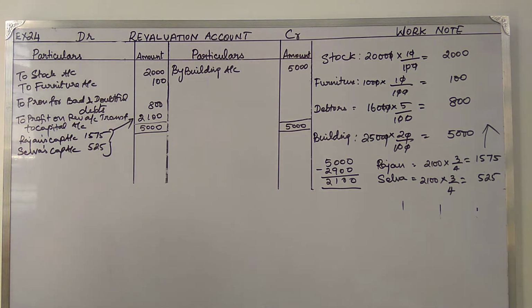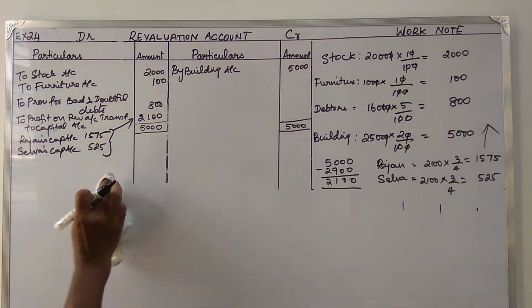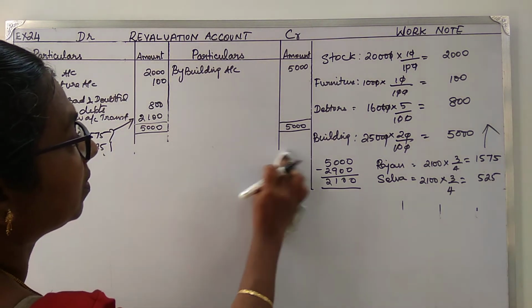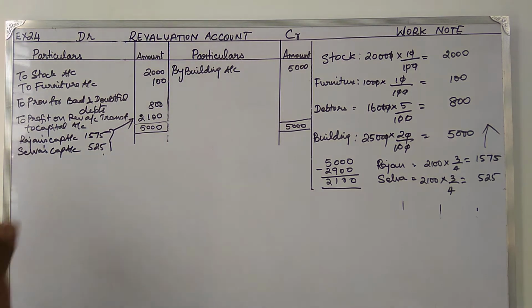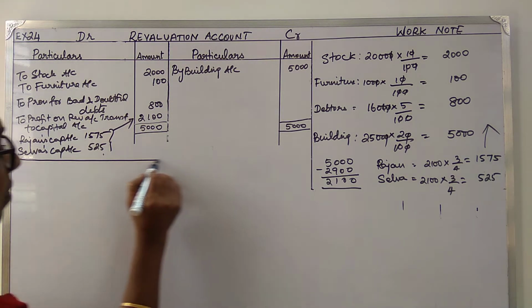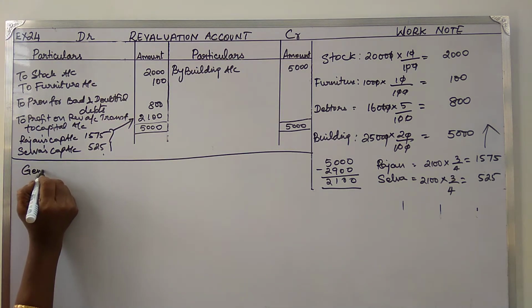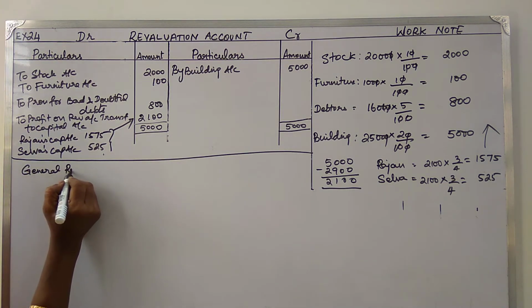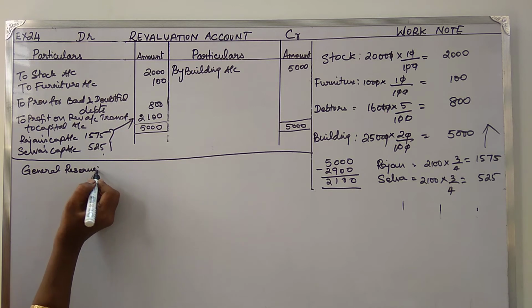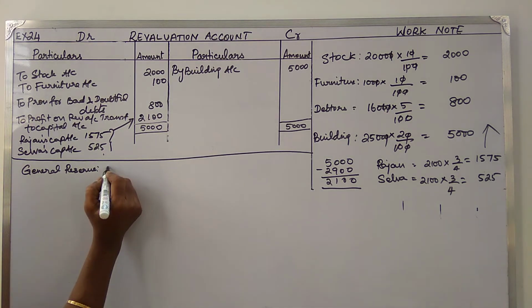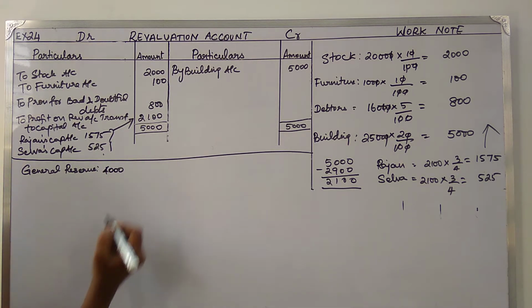Okay. Next we saw that there is a general reserve. Let's close with this. Now general reserve has got to be transferred. The amount of general reserve 4,000.